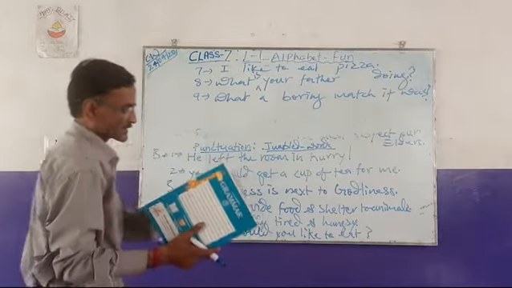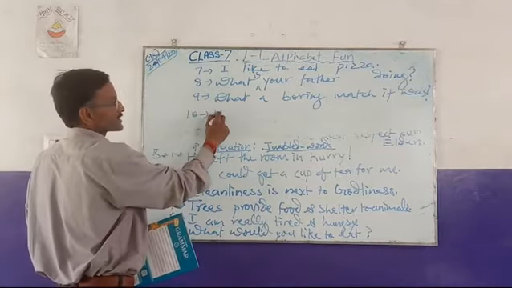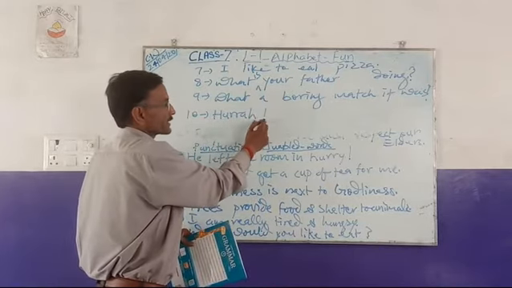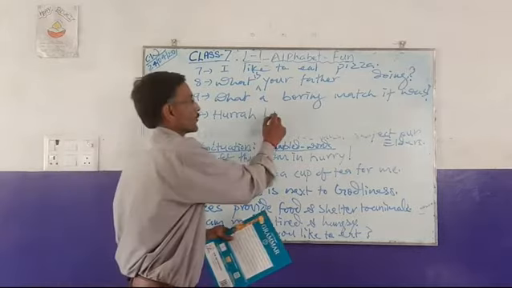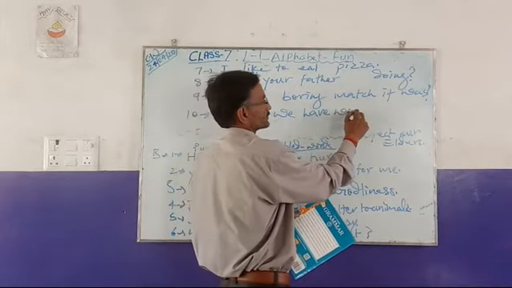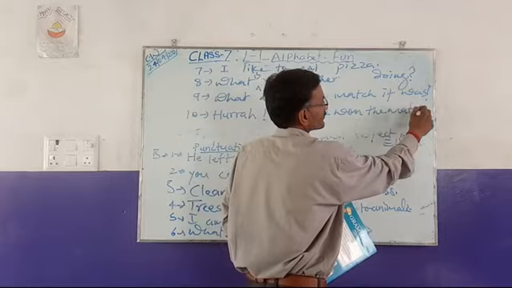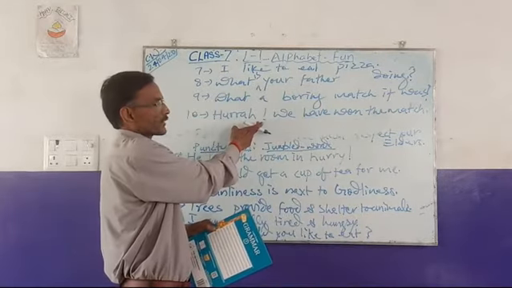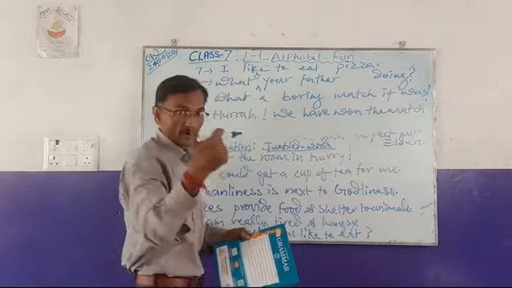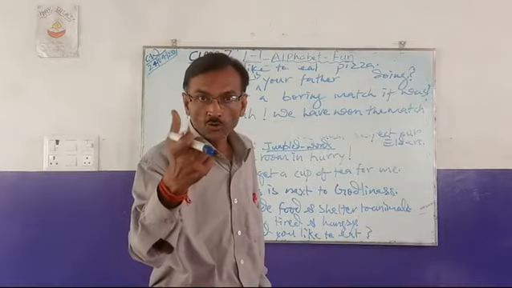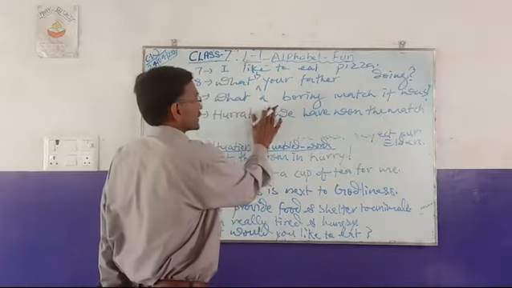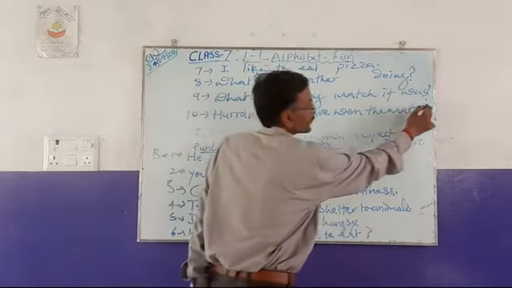Hurrah, we have won the match. This is also an exclamatory sentence, so after hurrah you can put the sign of exclamation. We have won the match. Full stop. Or else, after hurrah you can put a short comma, and the sign of exclamation can come at the end. Either way you should understand. You are my student, so you should know what the best remedy is. So here also, either way, you can put the sign of exclamation.